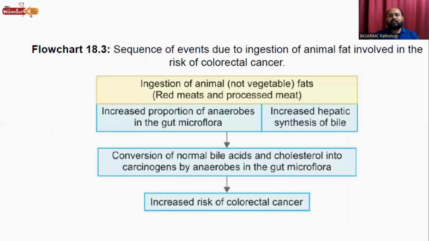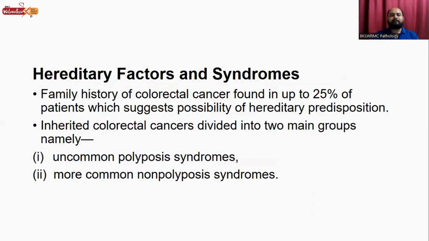So here we can see the sequence of events due to ingestion of animal fat, which is involved in the risk of development of colorectal cancer. Ingestion of animal fat, non-vegetable fat, that is red meat and processed meats, causes an increased proportion of anaerobes in the gut microflora, which increases hepatic synthesis of bile. The microbes in the gut microflora convert the normal bile acids and cholesterol into carcinogens, and that causes increased risk of colorectal cancers.